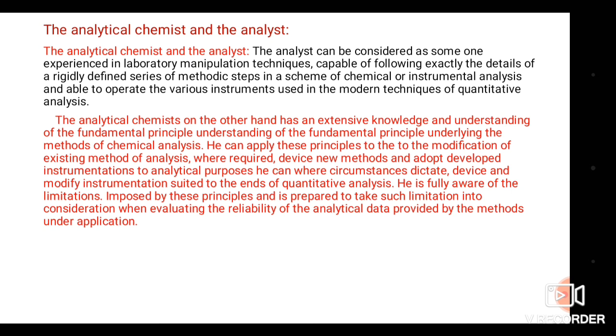So this is about the chapter, that is the scope and importance of analytical chemistry. This is the first paper of analytical chemistry, the general concept of analytical chemistry.